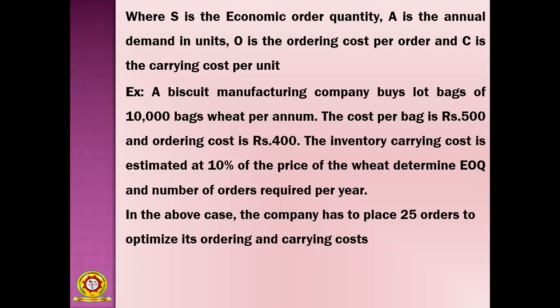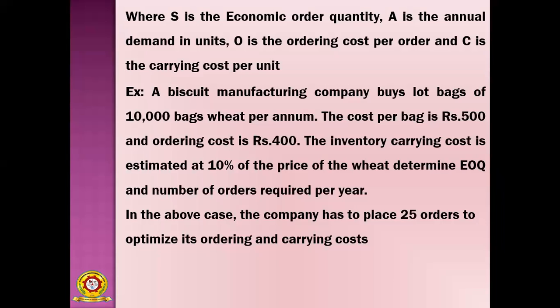A biscuit manufacturing company buys 10,000 bags of wheat per annum. That means per year they are purchasing 10,000 wheat bags, since biscuits are manufactured from wheat.